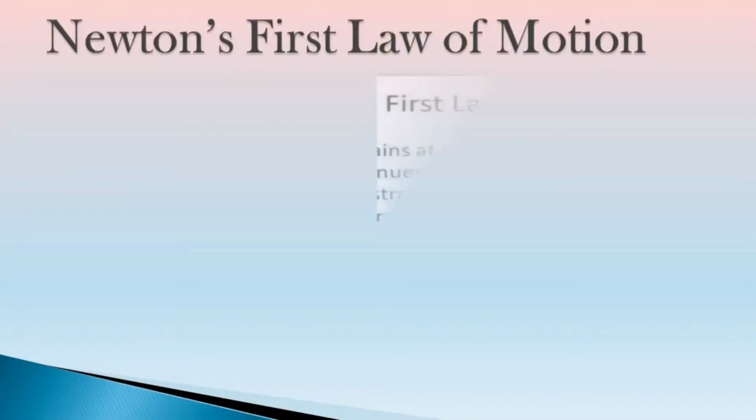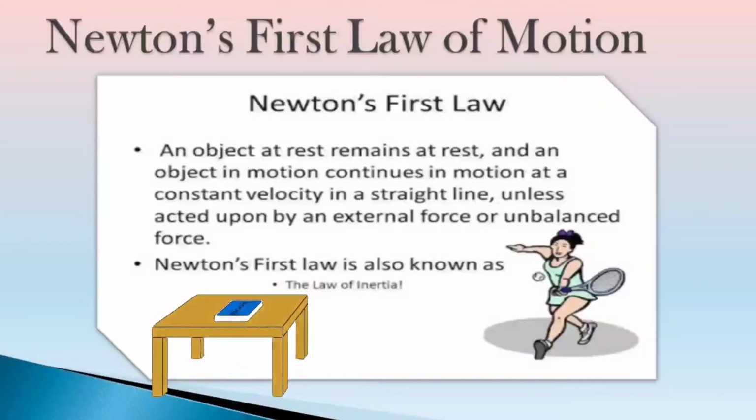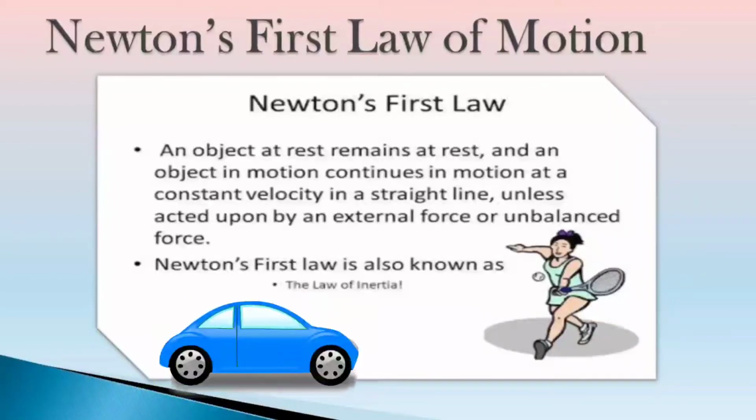According to Newton's first law of motion, an object remains in a state of rest or of uniform motion in a straight line unless an unbalanced force acts on it. We can also say that all objects resist a change in their state of rest or motion. For example, if a book is kept on the table, it will stay there unless we apply an unbalanced force on it to pick it up.